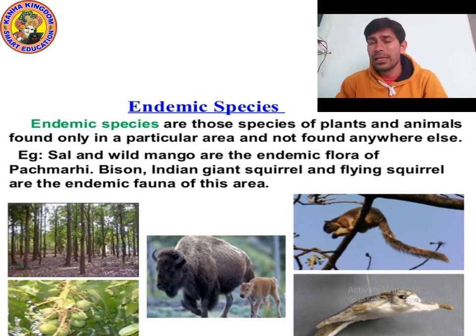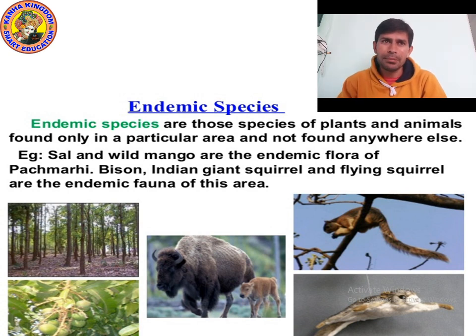Like sal and wild mango are endemic flora. Yes, sal and wild mango are found in Panchmadi. And bison, Indian giant squirrel, flying squirrel. Yes, there is also a squirrel which can fly. These are the endemic fauna of this area.